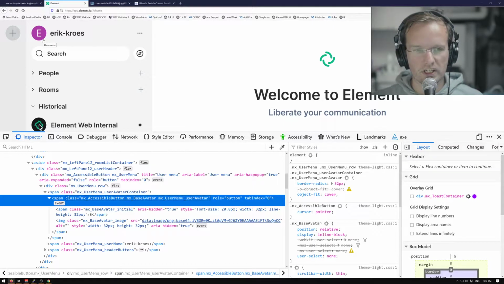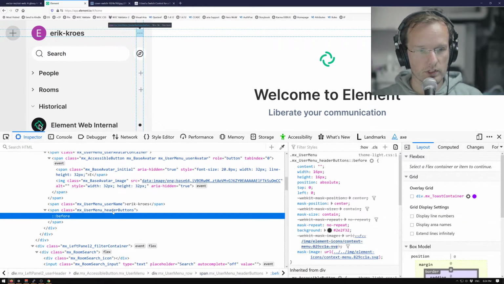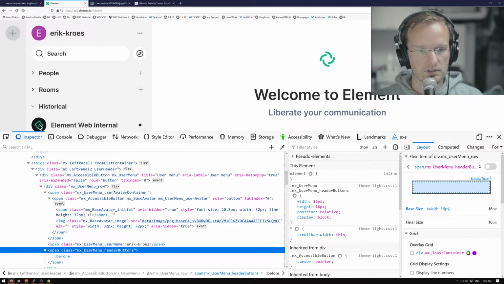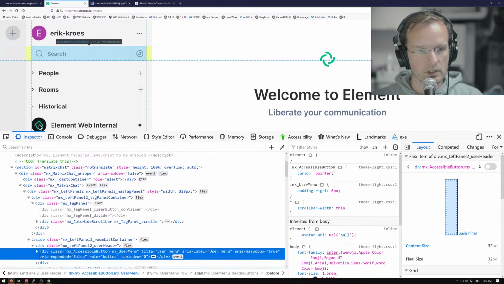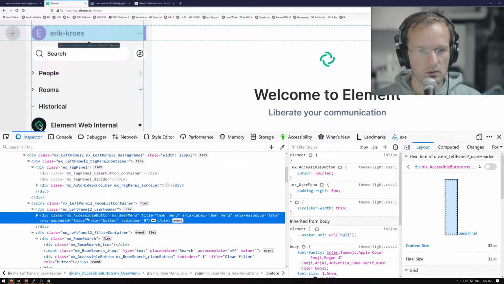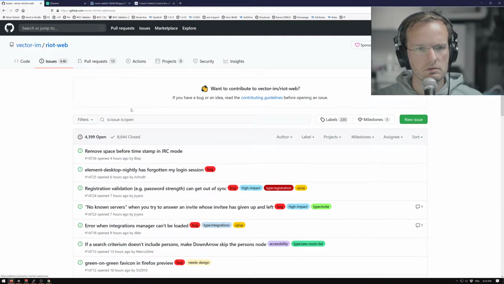Basically, HTML says don't put interactive content into interactive content. I understand that completely, because it's so hard to guess what to expect. So if I don't know what to expect, how does the browser even know? That's basically my issue with putting interactive content inside interactive content. So if you want to clean this up, I would say lose all the ARIA on the avatar, basically. So we can probably check. We're going to say issues. I'm not going to check if it's open or not. Avatar. Maybe we find something.